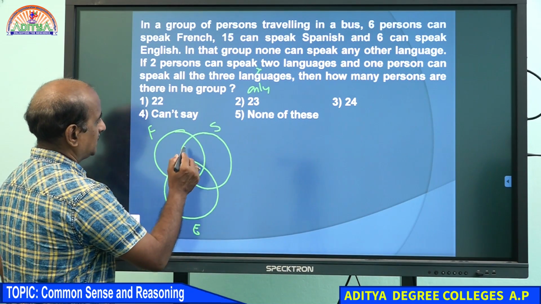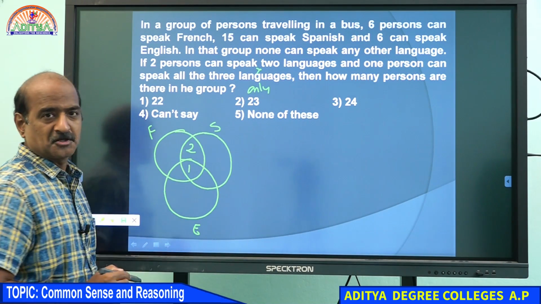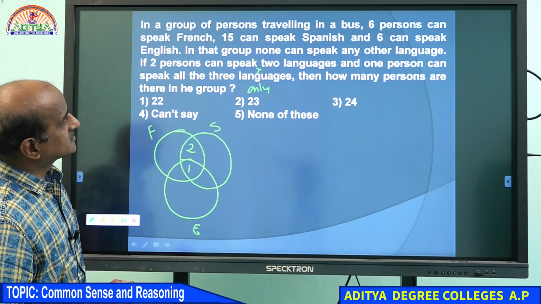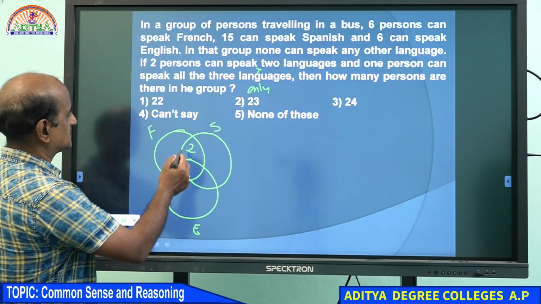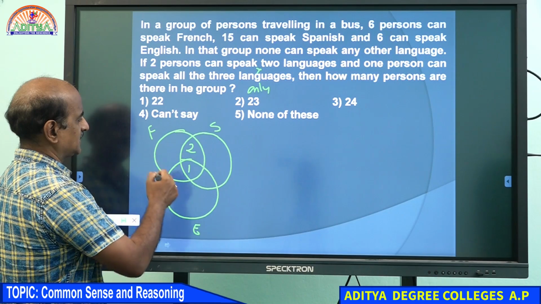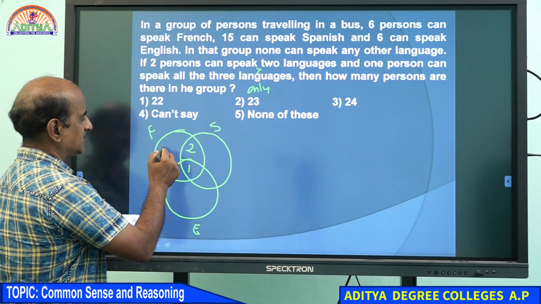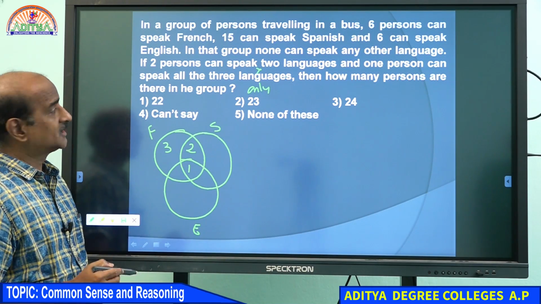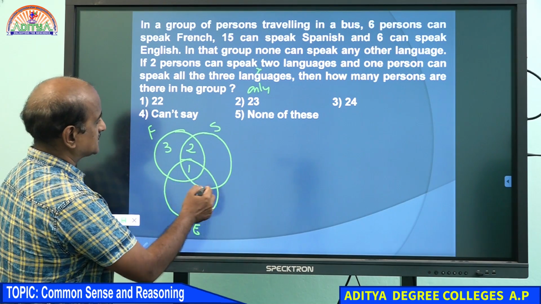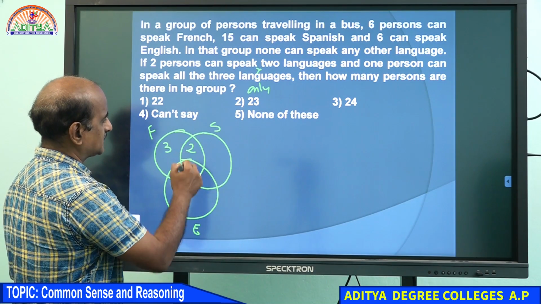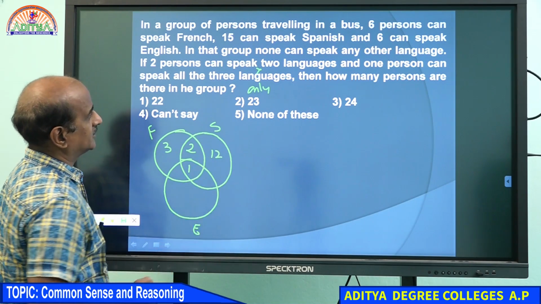For example, if I take the two over here, 6 persons can speak French. We already have 3, therefore we take the remaining 3. 15 can speak Spanish. Out of 15, 3 are already there, so we take the remaining 12.